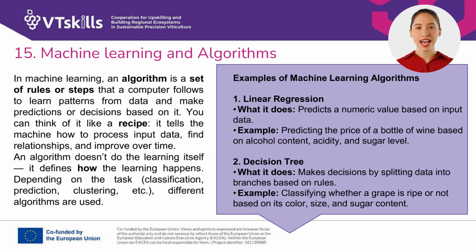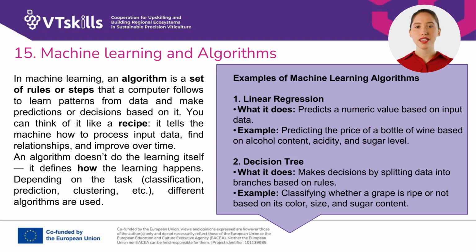In machine learning, an algorithm is a set of rules or steps that a computer follows to learn patterns from data and make predictions or decisions based on it. You can think of it like a recipe. It tells the machine how to process input data, find relationships, and improve over time. An algorithm doesn't do the learning itself. It defines how the learning happens. Depending on the task, classification, prediction, clustering, etc., different algorithms are used.